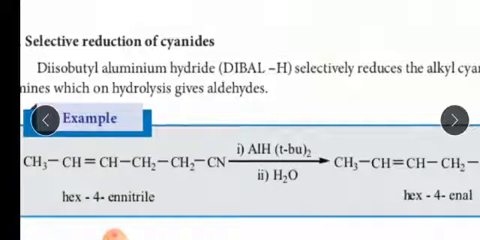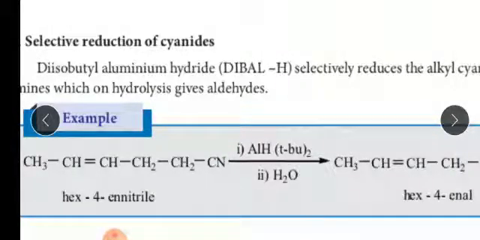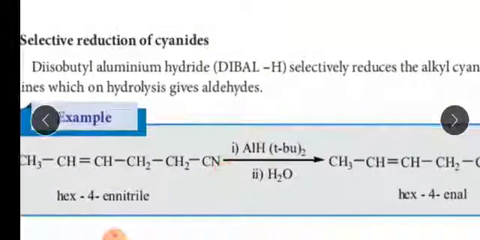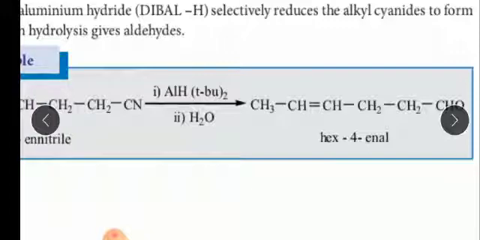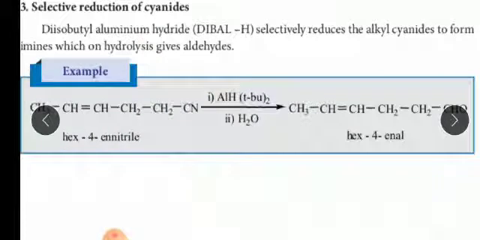So CHO will be formed, that is, the aldehyde will be formed, and the remaining group will be released as a byproduct. So CN is cleaved, OH is added to the carbon and H to the nitrogen. So the product is CH3CH double bond CHCH2CH2CHO.